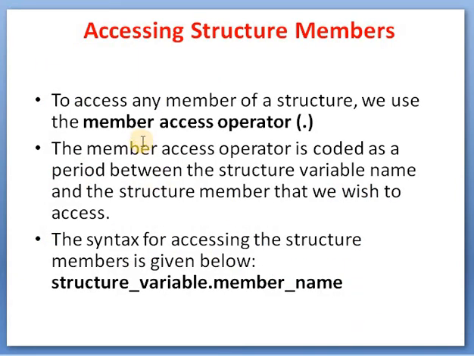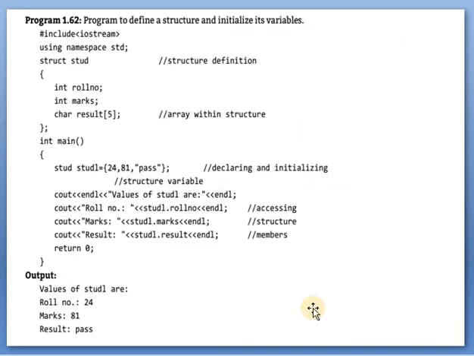Now accessing structure members. To access any member of the structure, we use the member access operator, that is the dot operator. The member access operator is coded as a period between the structure variable name and the structure member that we wish to access. The syntax is structure variable dot member name.